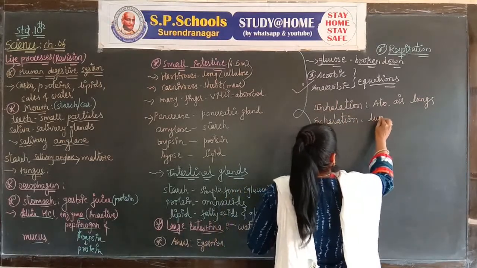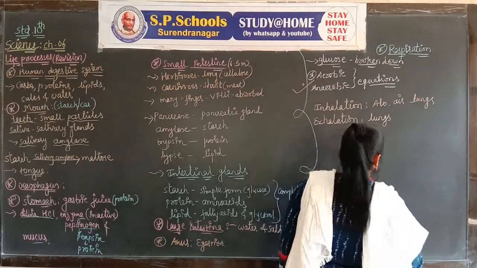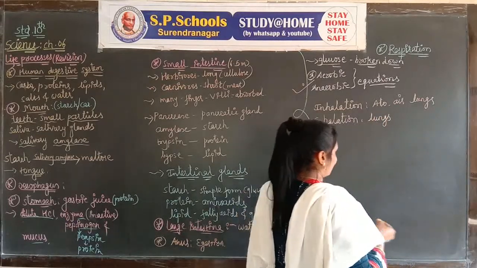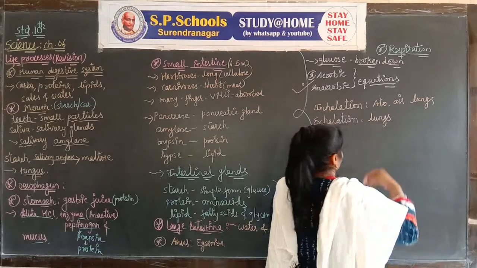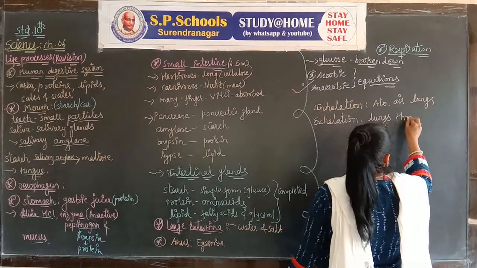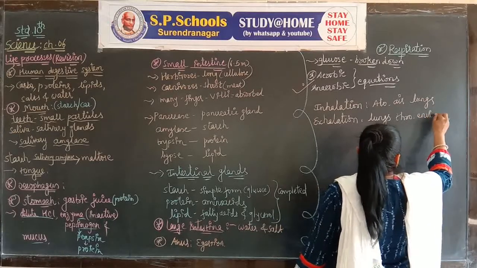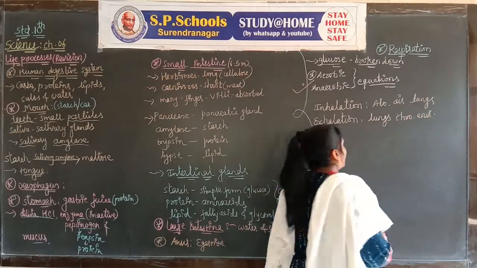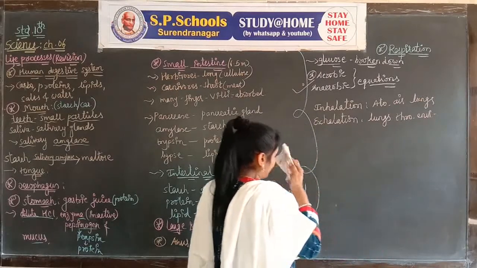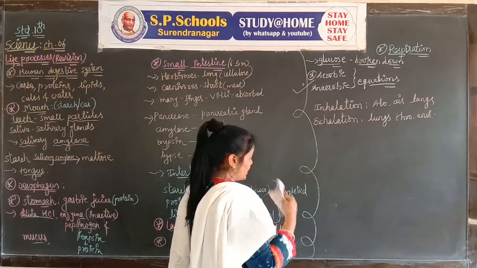When the air present in the lungs inside the body is thrown out to the environment, or the atmosphere, it is called exhalation.